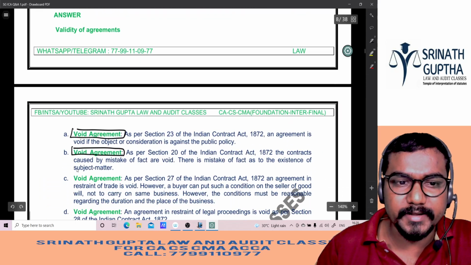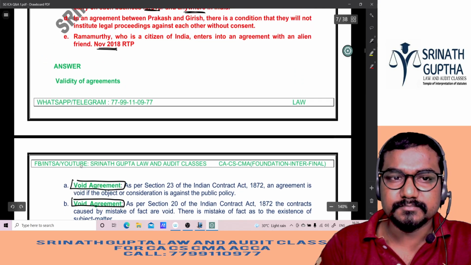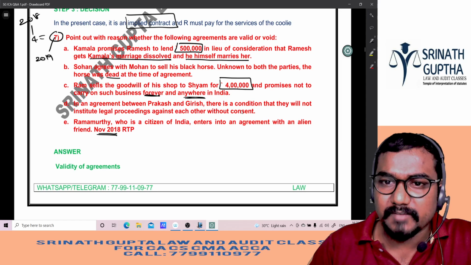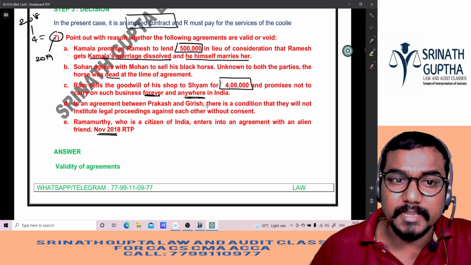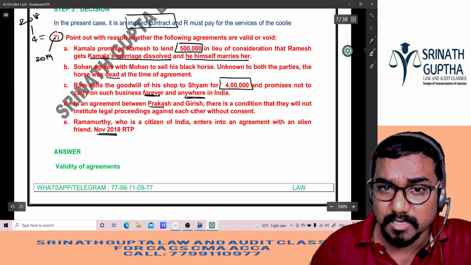Third question. Void agreement. Same question. Section 27. Fourth question. In an agreement between Prakash and Girish, there was a condition that they will not institute legal proceedings against each other. Girish and Prakash, same question.